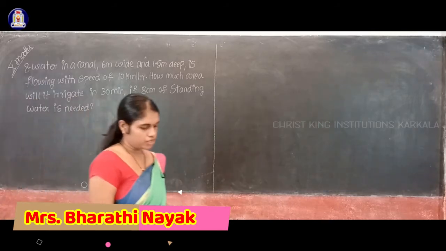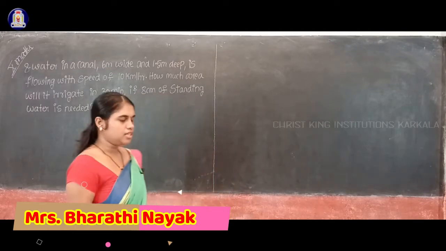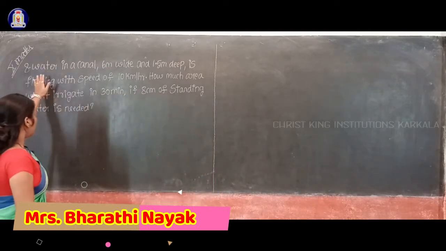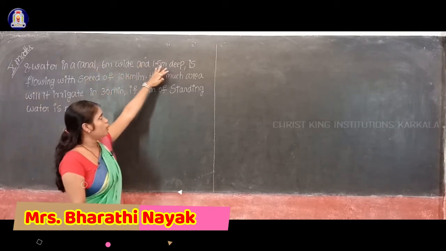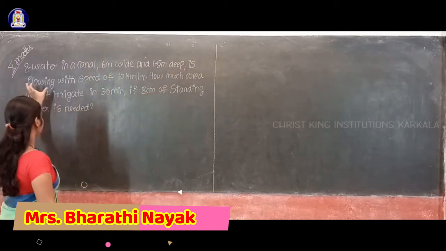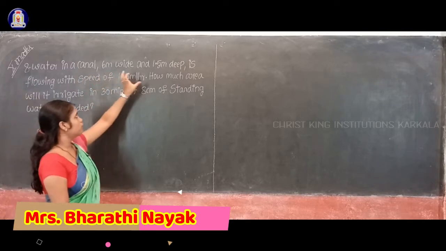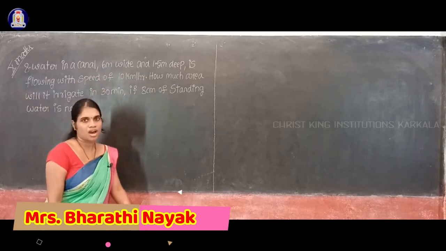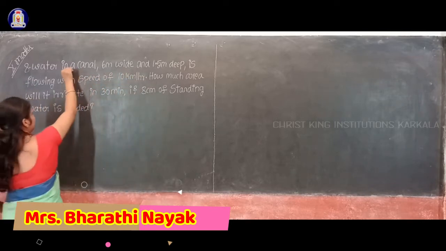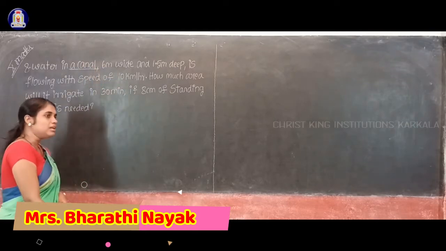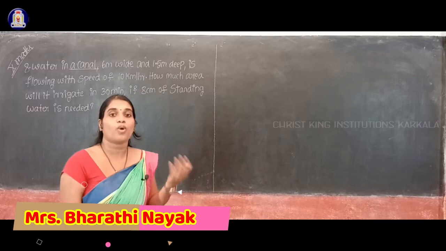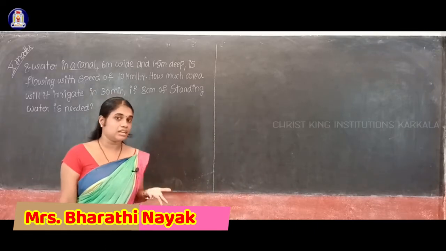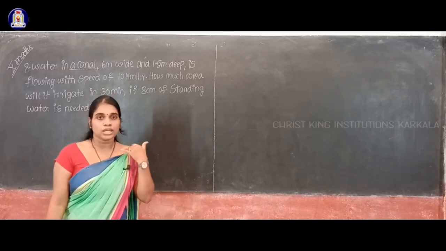See, important question. Actually in the question given here, a water in a canal 6 meter wide and 1.5 meter deep is flowing with the speed of 10 kilometer per hour. So, a water in a canal. Canal means which shape? Canal means you have to consider cuboid. The shape of the canal, which one you have to consider it as a cuboid.